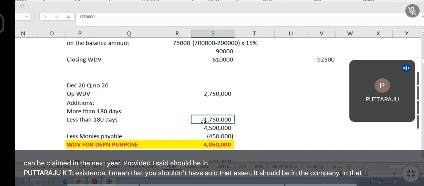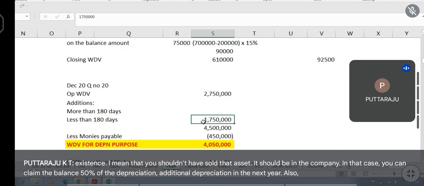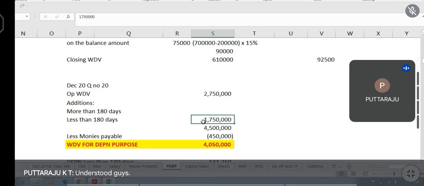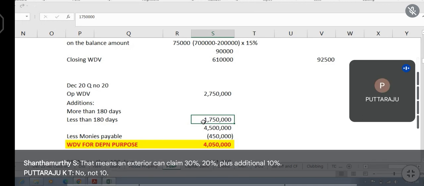In that case, you can claim the balance 50% of the additional depreciation in the next year also. Understood, guys? That means next year you can claim 30%, 20% plus additional 10%. Only 10%: this year 10%, next year the balance 10%.